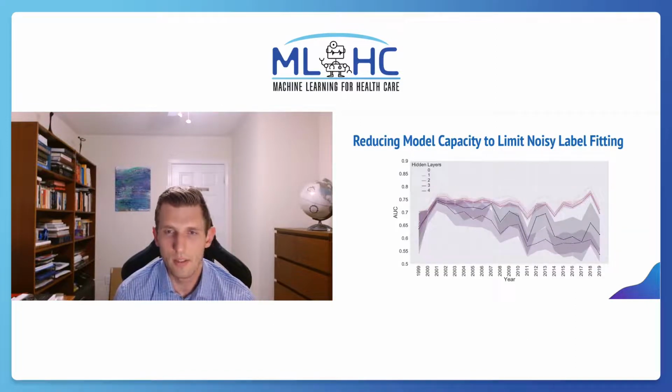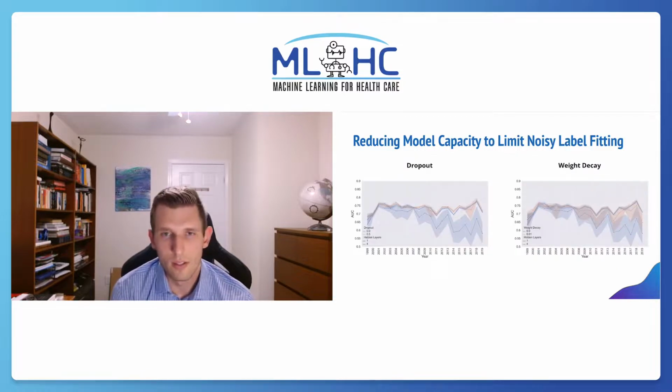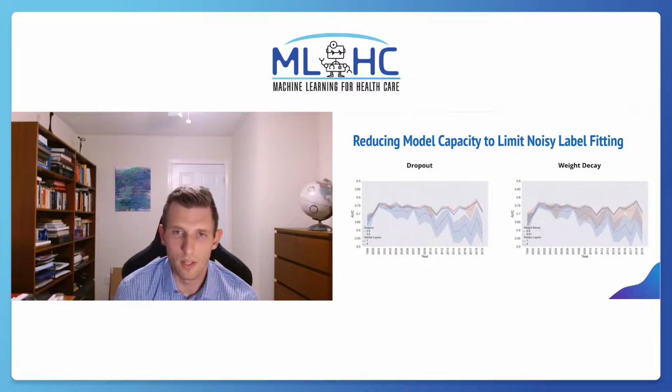The greater the capacity of a neural network, the more noisy samples it can fit. We hypothesize that higher capacity models are at greater risk of degradation. We can see this to be true in the figure, where deeper models degrade much faster than shallow models. We consider how two popular regularization techniques, dropout and weight decay, affect error amplification since they can constrain model capacity. This figure shows that with sufficient regularization, a deep model will not degrade faster than a shallow model.